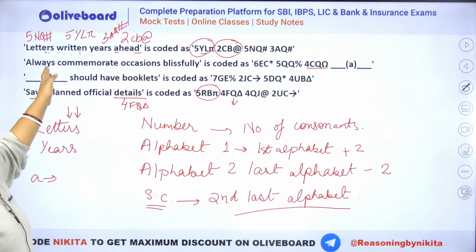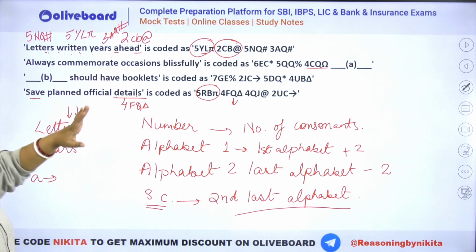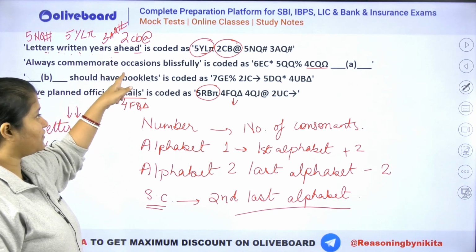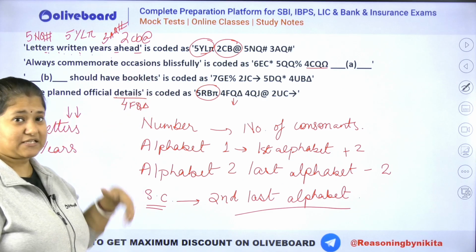Commemorate, right? So it should have C, D, E. It should have a E. You can see 6EC asterisk is there. Occasions, MNO, P, Q, right? So it should have a Q. You can see we have 5QQ percentage, B, blissfully, right?